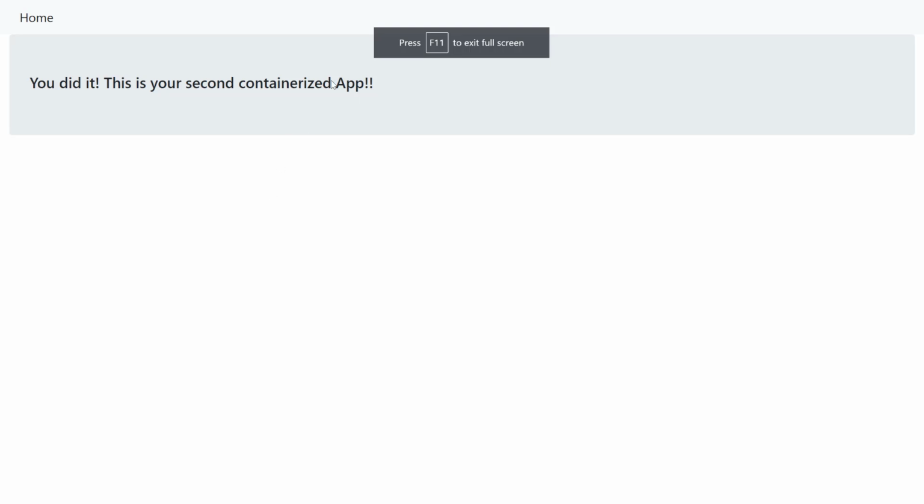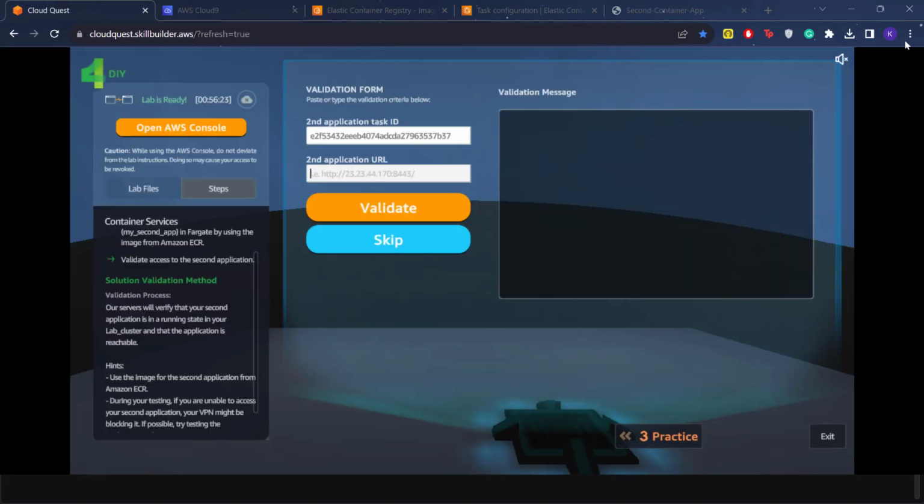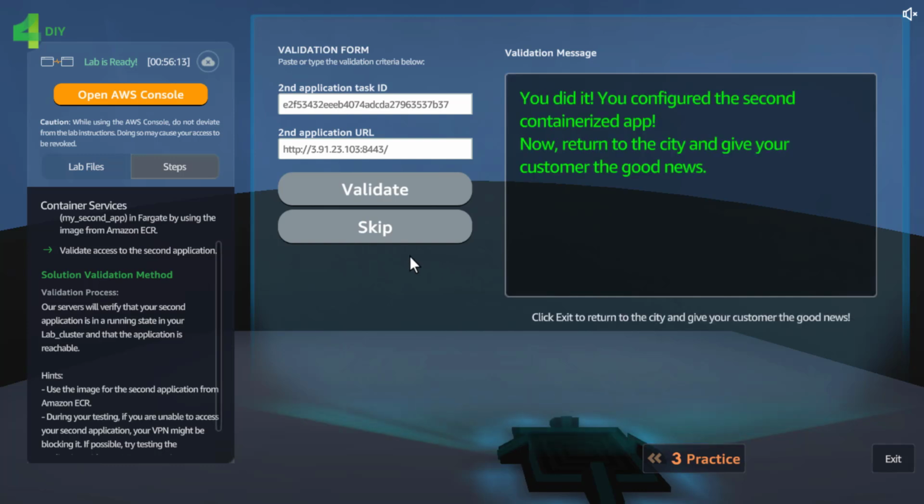So what do they want? They want this as well. So let's copy this, go here, paste it here, validate. I think this should work. If it doesn't work, I will be mad. Yes, you did it. You configured the second containerized app.